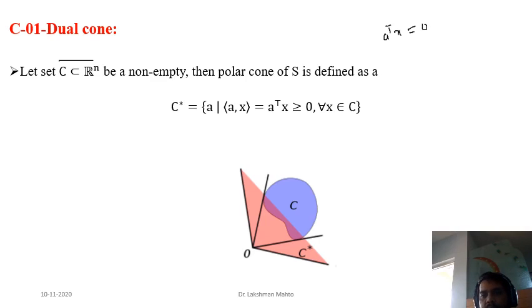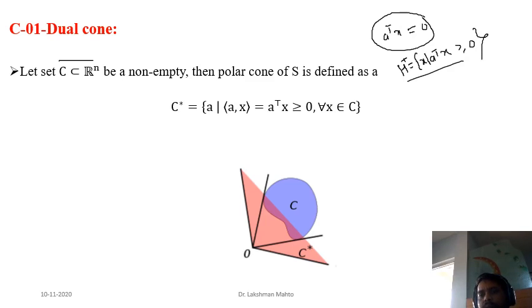That means you first define a hyperplane A transpose x equal to 0. This hyperplane always defines two kinds of half space. One half space we call the upper half space, which we denote by H plus. H plus is the collection of all the points such that the dot product of A with x is greater than or equal to 0, the upper half space. You know the definition, I don't have to recall much.